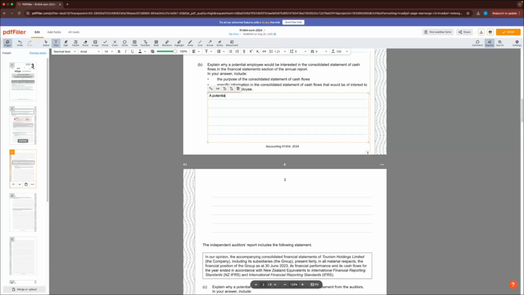A potential employee of THL would be interested in the statement of cash flows because it would show them how the company THL is performing in terms of cash management. We'll list off a few accounting terms here: liquidity and financial health.